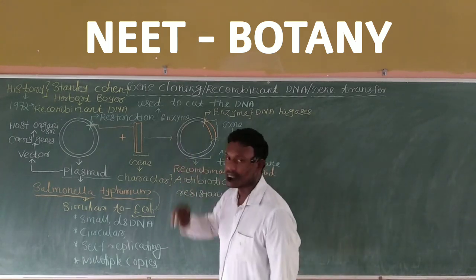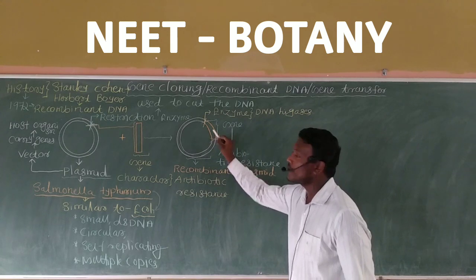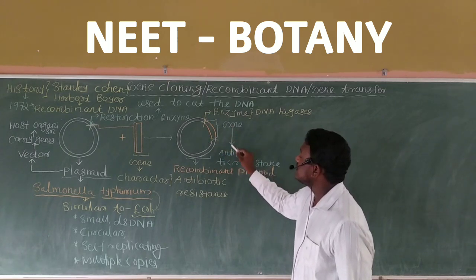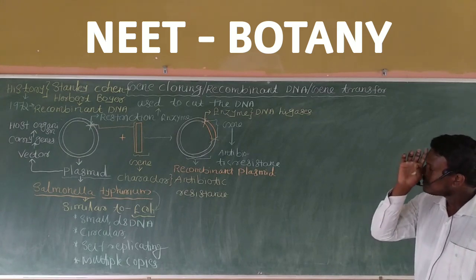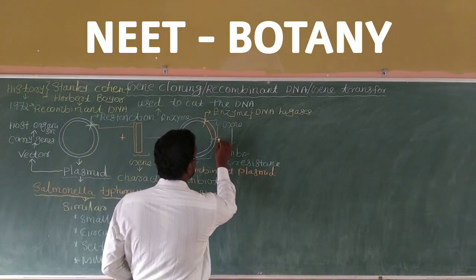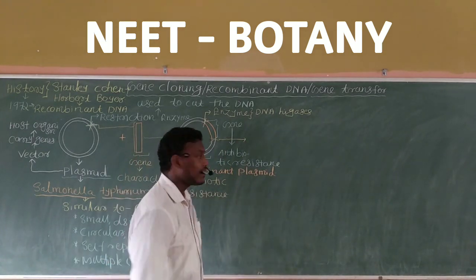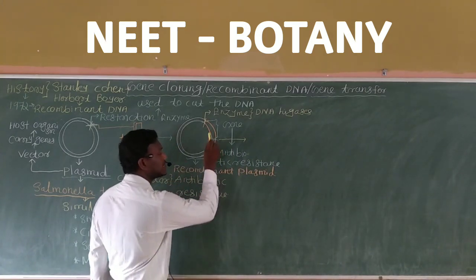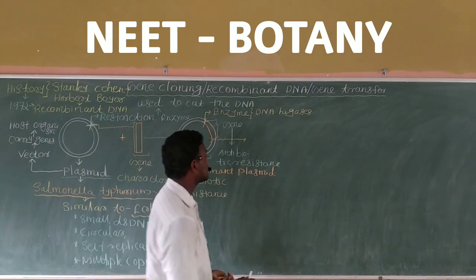Apart from this, a restriction enzyme is also used, and DNA ligase is also used, and finally I made a recombinant DNA which contains the DNA of bacteria and the gene responsible for antibiotic resistance. Can you understand me? In the next step, which is very interesting, I am going to transfer this recombinant DNA into a bacterium, because this recombinant DNA contains only a gene. We want multiple copies. So what happens in the next step?